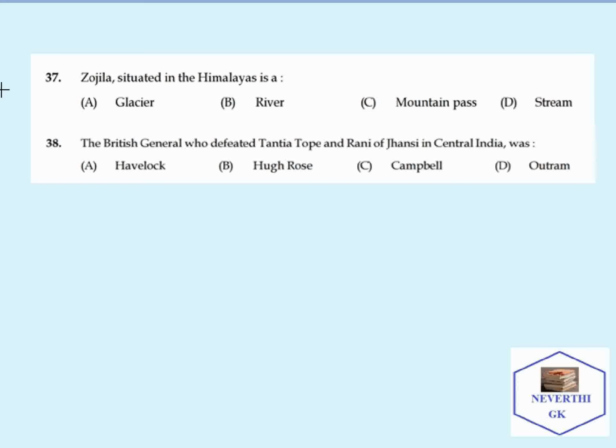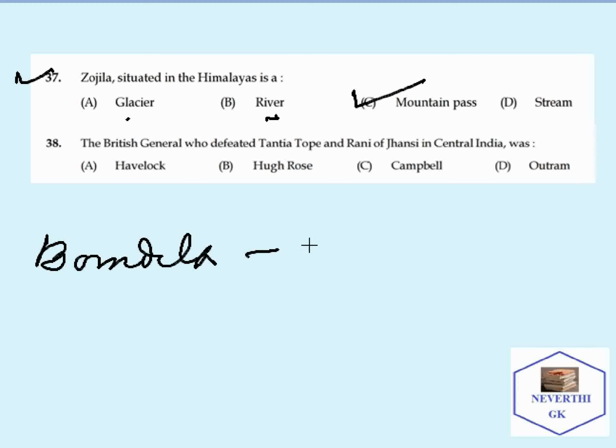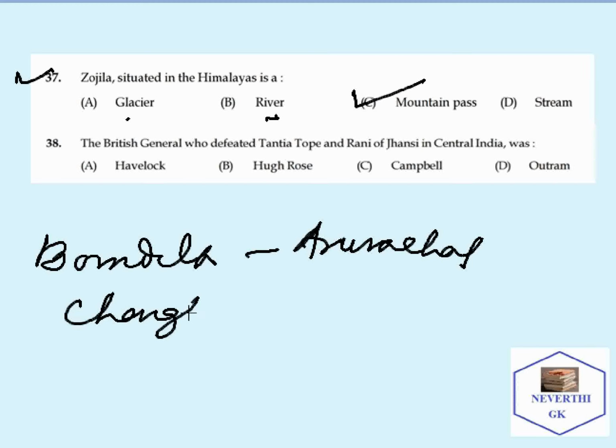So moving on to the next question. Zojila, situated in the Himalayas, is a glacier, river, mountain pass or stream? The correct answer is mountain pass. There are several mountain passes in India. Some examples are Bomdila mountain pass, which is in Arunachal, and another example is Changla Pass, which is in Jammu and Kashmir. Many other passes can be found in India.